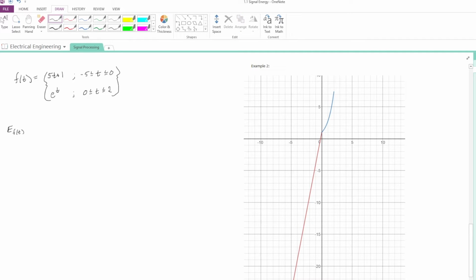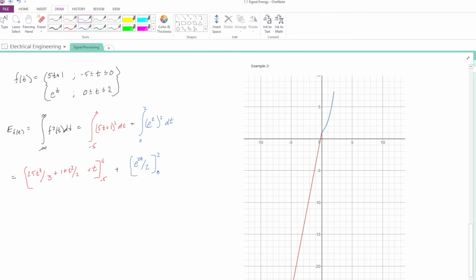So the energy of f of t is equal to the integral from -infinity to infinity of f squared of t dt, which equals the integral from -5 to 0 of our first function 5t plus 1 squared, plus the integral from 0 to 2 of our second function e to the t squared, which equals, after you expand it and integrate it, 25t cubed over 3 plus 10t squared over 2 plus t, taking that from -5 to 0, plus e to the 2t over 2, taken from 0 to 2.